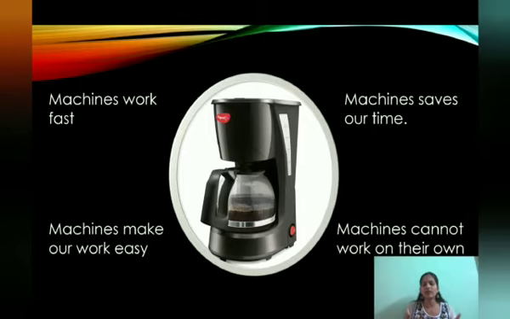Different machines have different uses. Based on their functions, they will have their uses. So by using the machines, it makes our work fast, it makes our work easy, saves our time, but these machines cannot work on their own. We have to give the instructions, then only the machines can work.